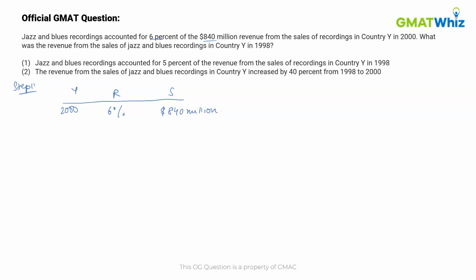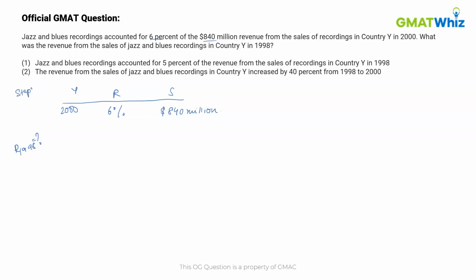Now we are asked to find out the revenue from the sales of jazz and blues recordings in the country in the year 1998. So we have to find the value of R in the year 1998. Now this is all the information that we have from the question. So we now move on to step 2.